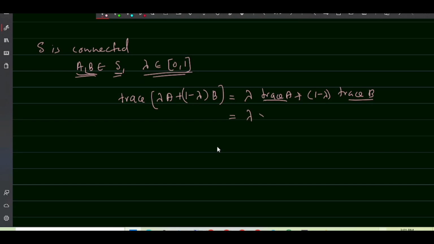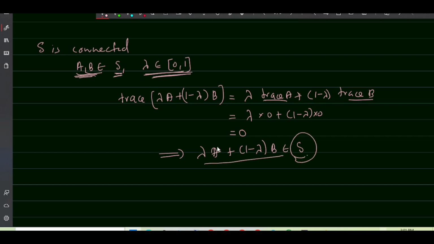Hence it will be lambda times 0 plus (1 minus lambda) times 0, which is equal to 0, which implies lambda A plus (1 minus lambda) B belongs to S. So for any two elements A, B in S and for any lambda in [0, 1], this combination is in S. Therefore, S is path connected. Hence, S is connected. So, the given set S is nowhere dense and connected.